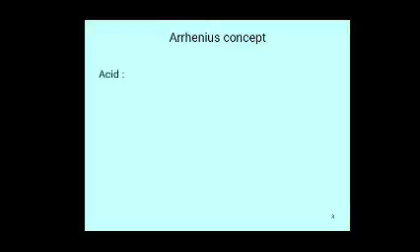Arrhenius concept. Arrhenius proposed this theory of acids and bases in 1887.